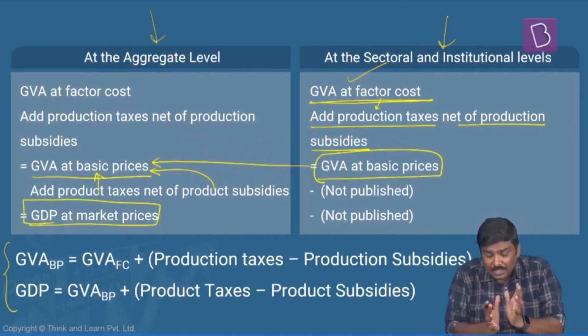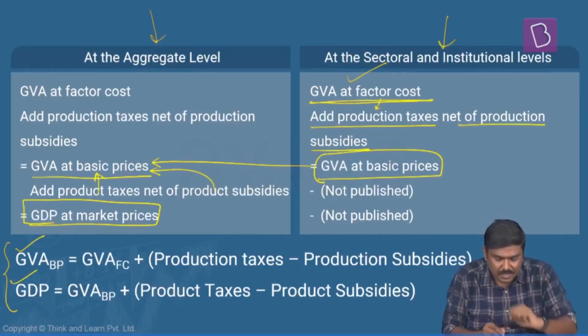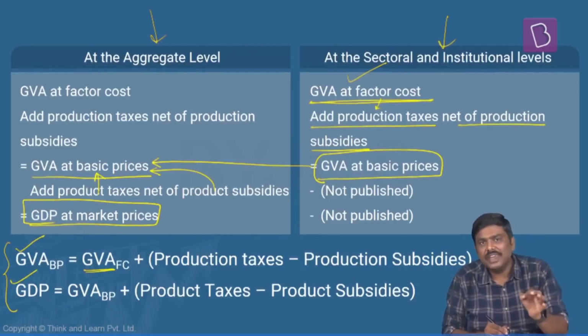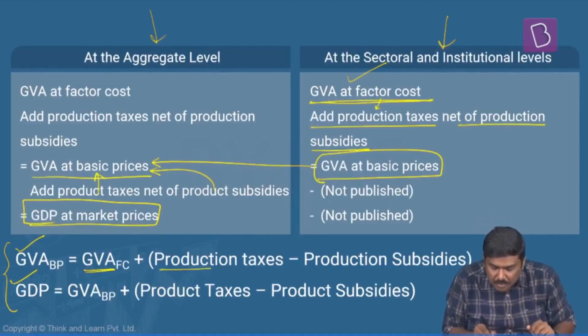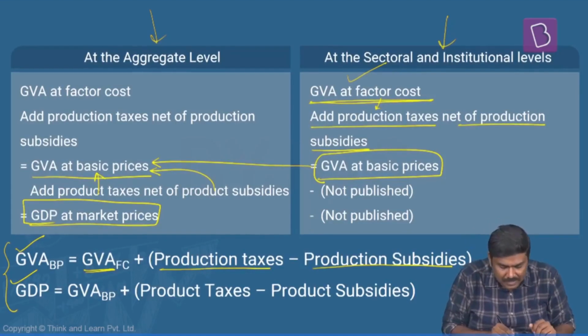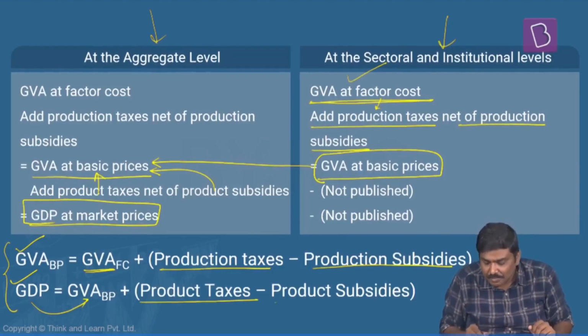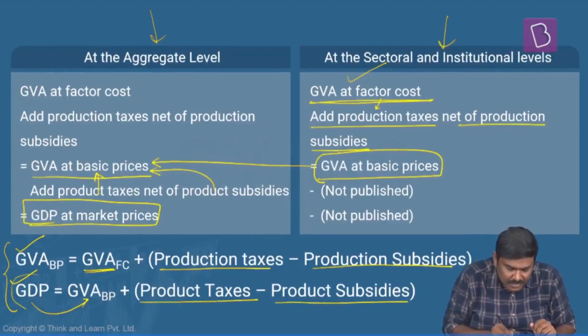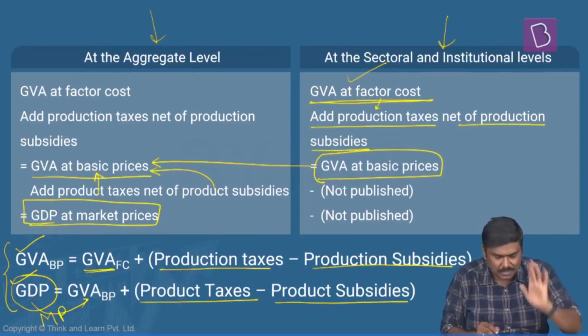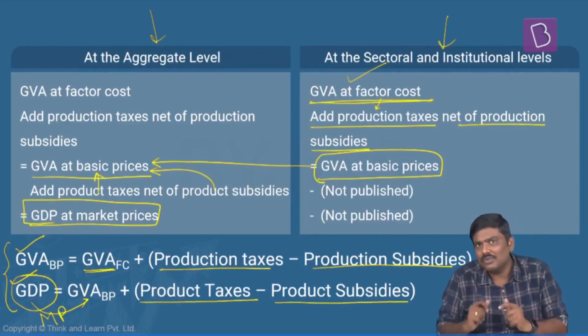Now, rather than mugging up this particular table, you can remember these two formulas. GVA at basic prices is equal to GVA at factor cost plus production taxes minus production subsidies. Again, you will use GVA at basic prices here. You will add product taxes, subtract the product subsidies. You will get GDP at market prices. Market cost or market prices. You will have to remember these two formulas. Please mug up these two formulas.